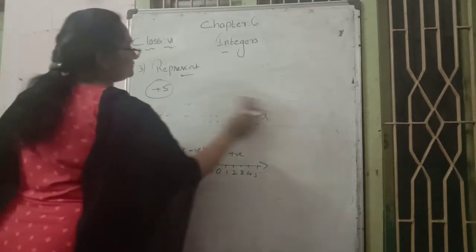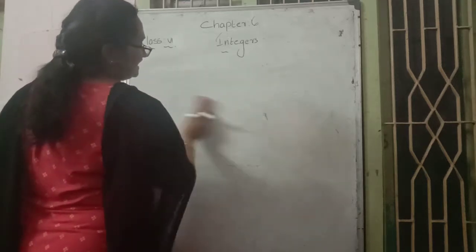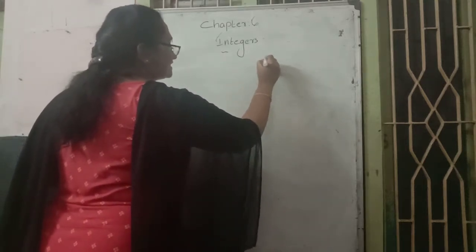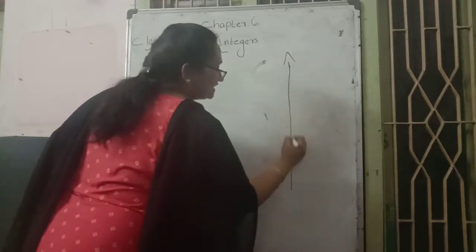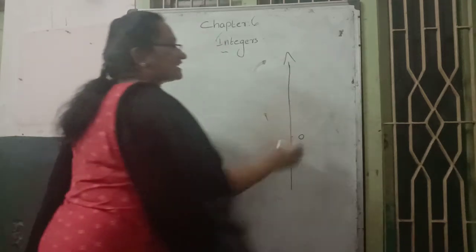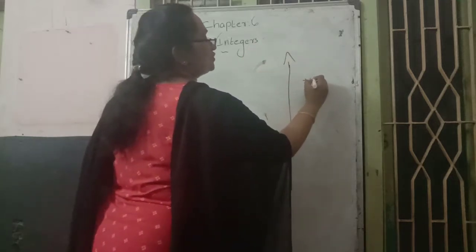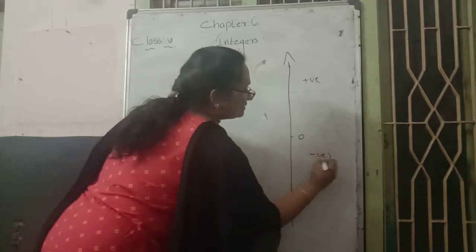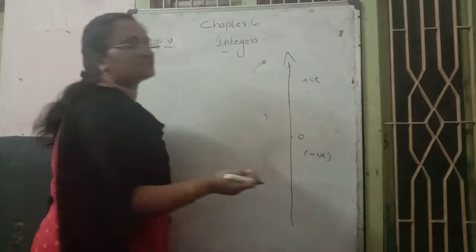Then the next type is where a number line is given to us vertically. Here they mark a point 0. In the vertical case, the top part, above zero, represents positive values, and below zero represents negative values.